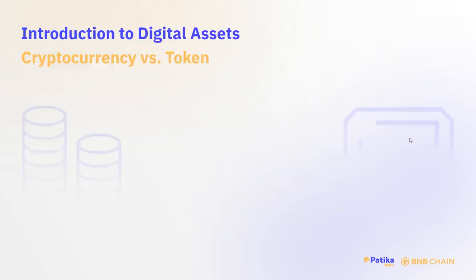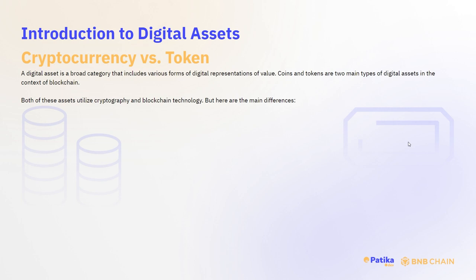So let us first understand the difference between cryptocurrency and token. A digital asset is a broad category that includes various forms of digital representations of value. Coins and tokens are two main types of digital assets in the context of blockchain. Both of these assets utilize cryptography and blockchain technology, but of course there are some differences. So let us compare coins and tokens.